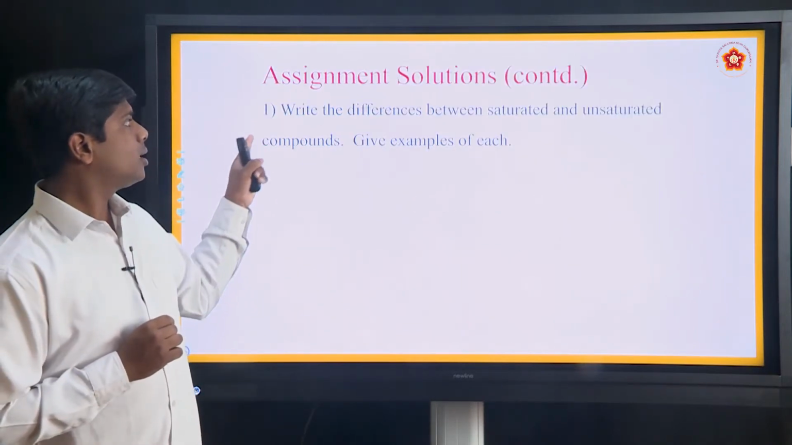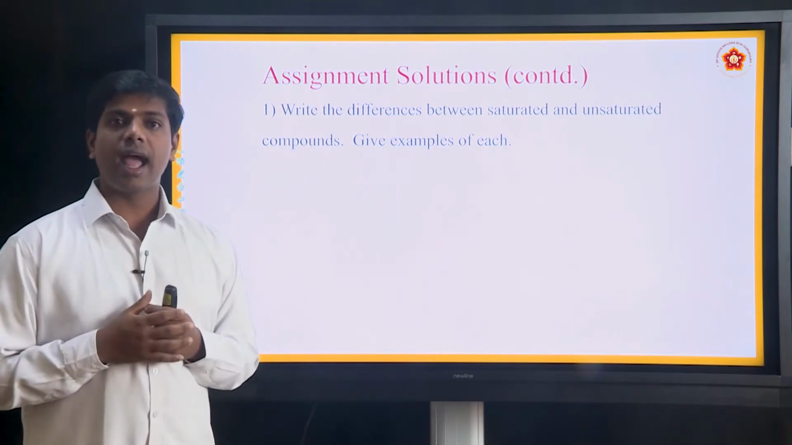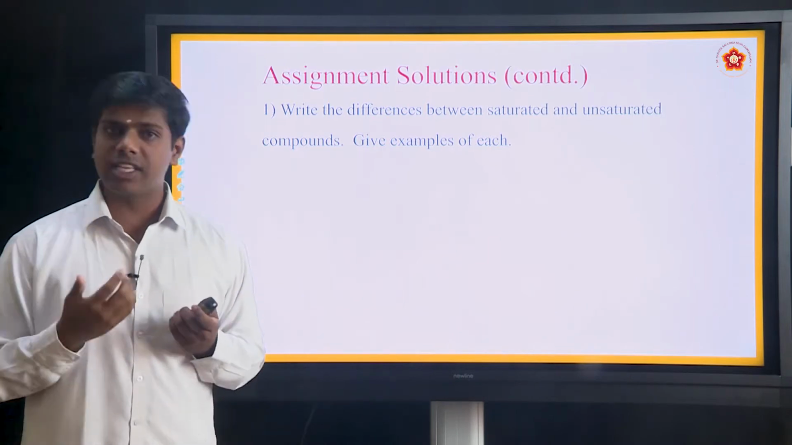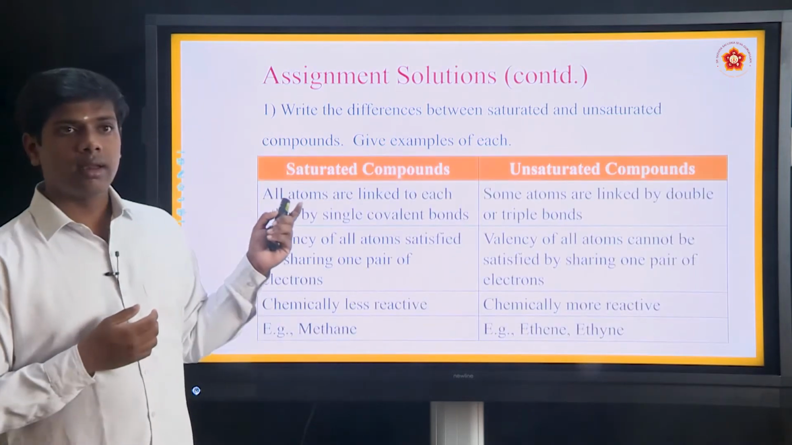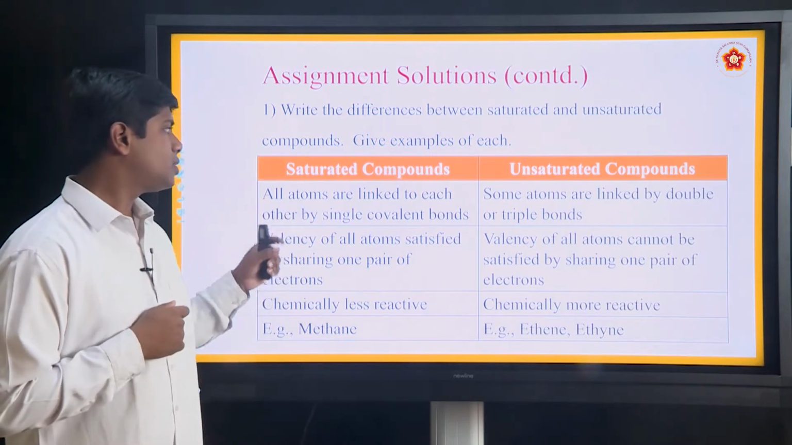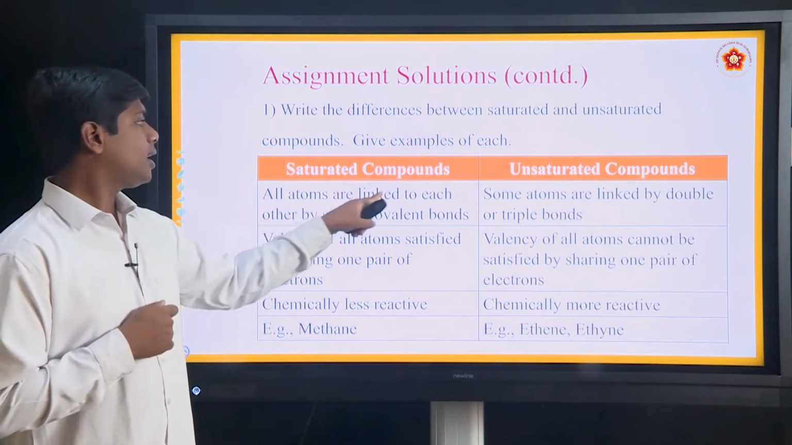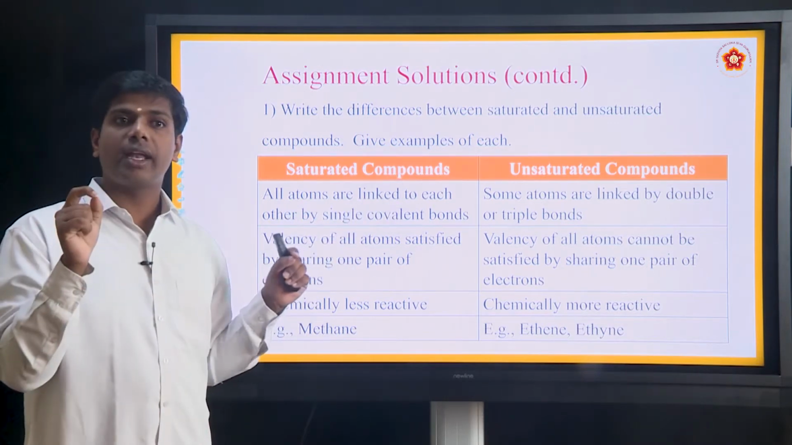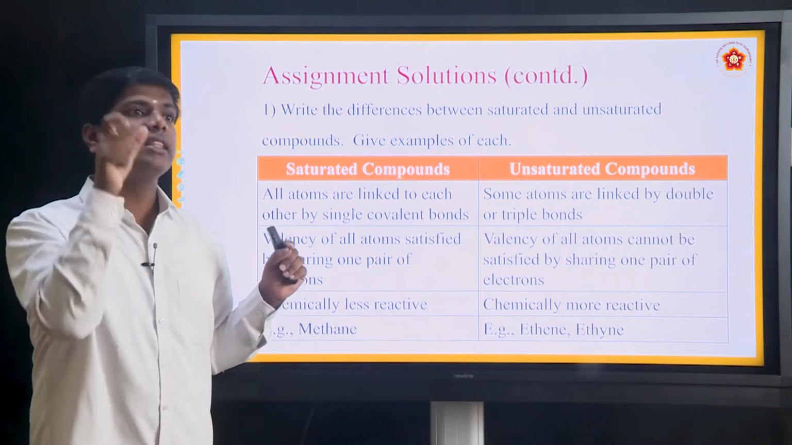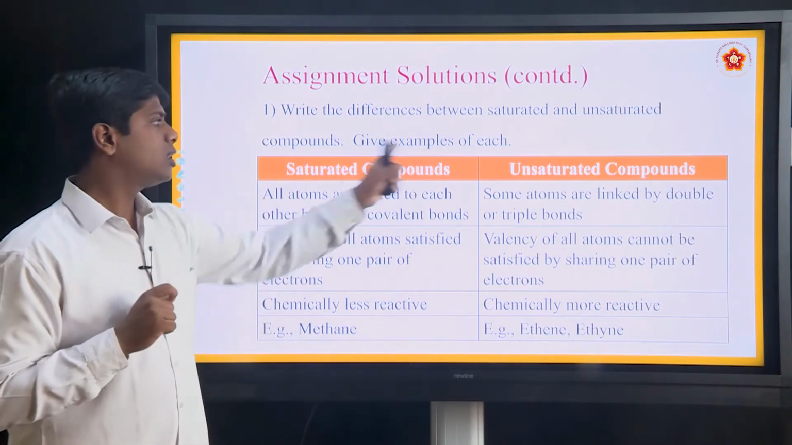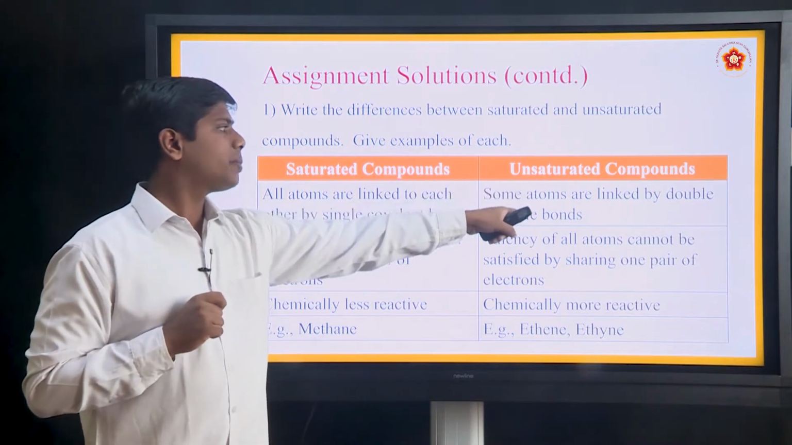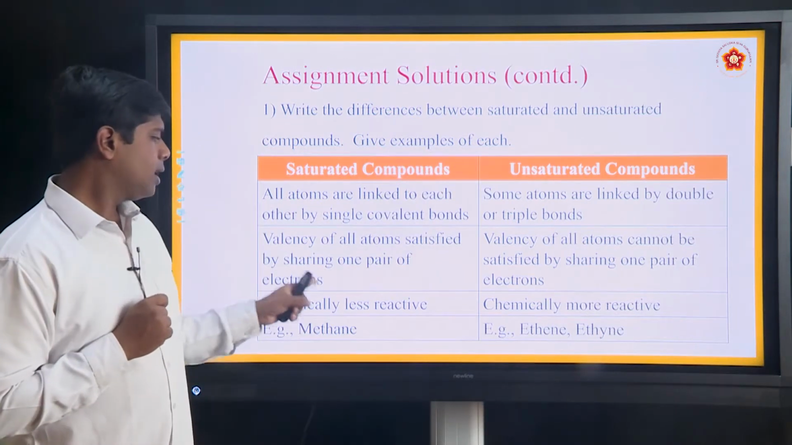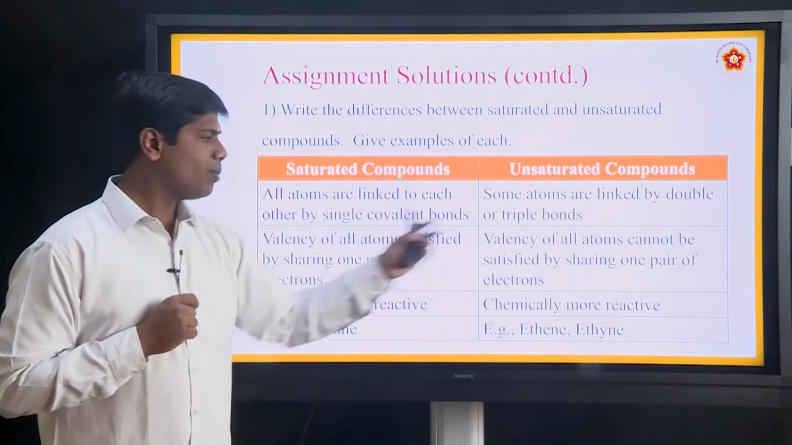Last class I gave one question: write the difference between saturated and unsaturated compounds, give examples. We know what saturated and unsaturated compounds are, let us recall. What are saturated compounds? Very important. All atoms are linked to each other by single covalent bonds. If between the two carbon atoms there is a single covalent bond, then they are generally saturated compounds. If some atoms are linked by double or triple bonds, they are known as unsaturated compounds. Saturated compounds are chemically less reactive, unsaturated compounds are chemically more reactive.